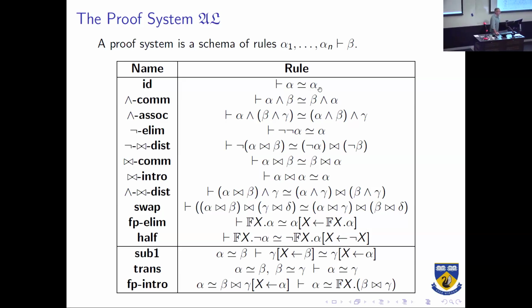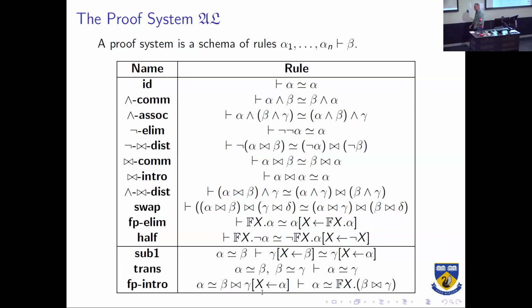So quickly going through the rules, we have something should be identical to itself, commutativity and associativity, double negation. Negation distributes over this expectation operator. The expectation operator is commutative. And we also have that the expectation of something with itself is the same as itself, which makes a lot of sense. And distributes over expectation. We can swap terms in expectations. And we have the standard fixed point operators.